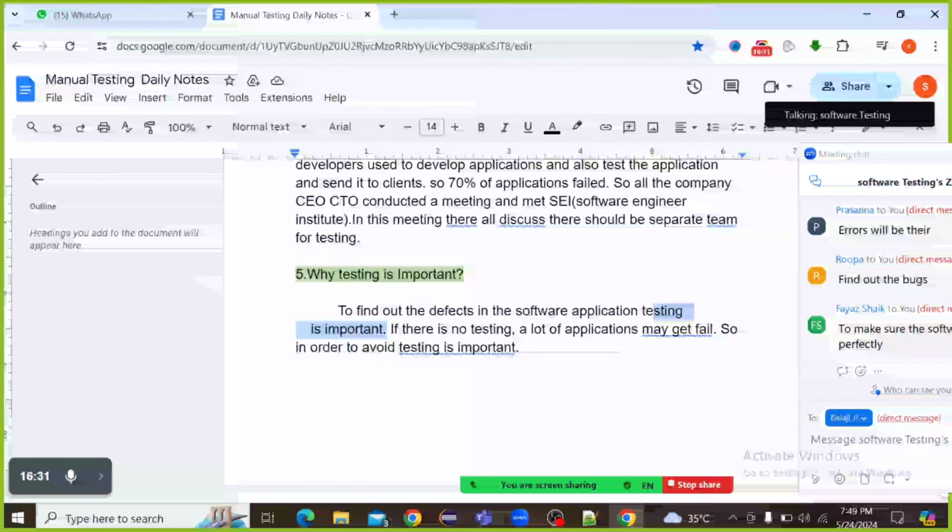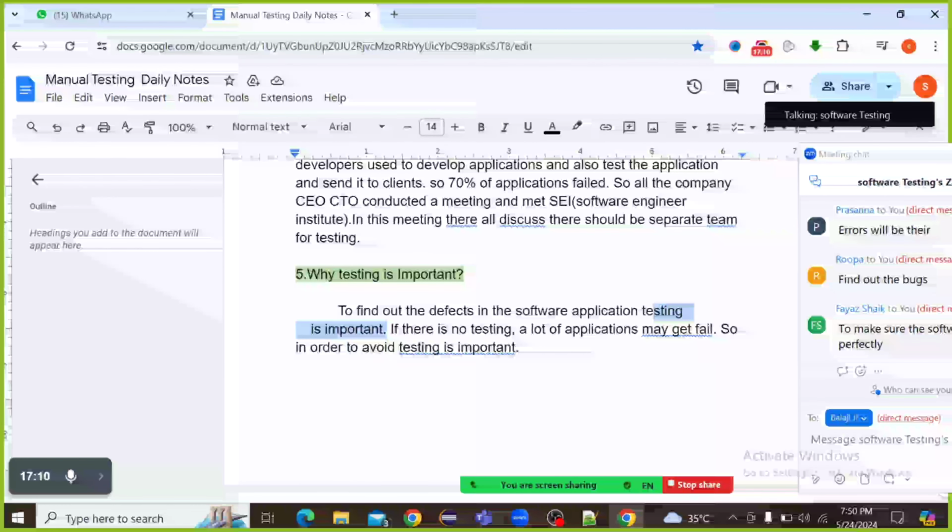Those who use the software application are called end users. We use WhatsApp, Facebook, Instagram and many applications in our day to day life, so we are the end users.